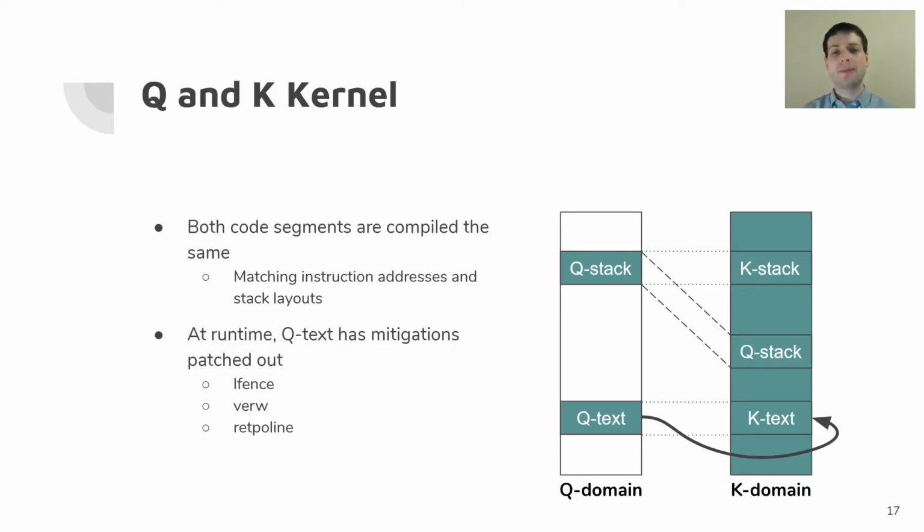However, at runtime, we can actually make modifications to them independently. So we have a couple tricks we do. We can patch an L fence and replace it with a no-op. We can patch out other instructions that apply mitigations, all completely safely. And so when we're running in the Q domain, we don't run those mitigations, and when we're running in the K domain, we do.